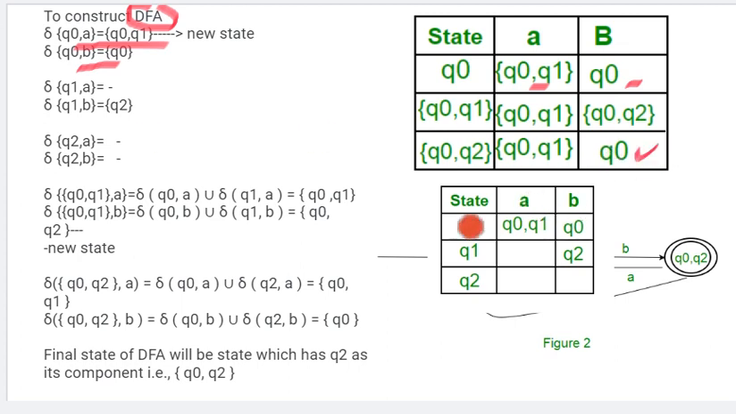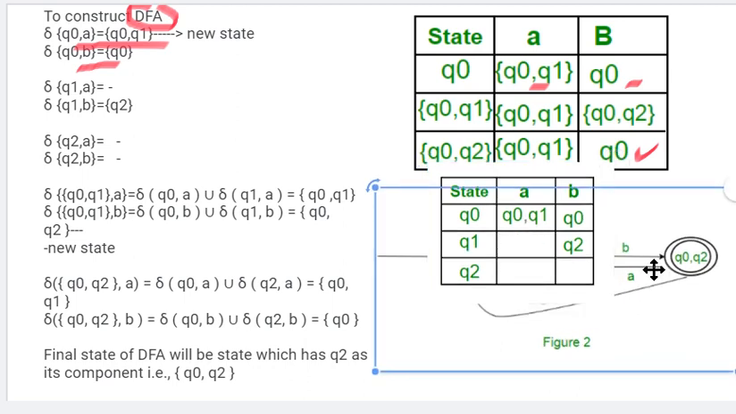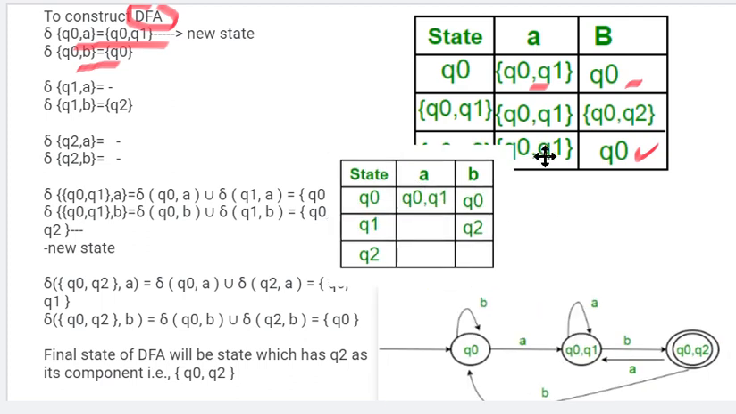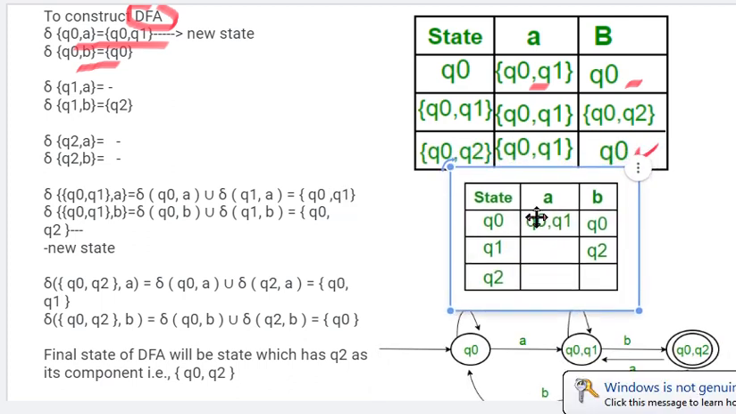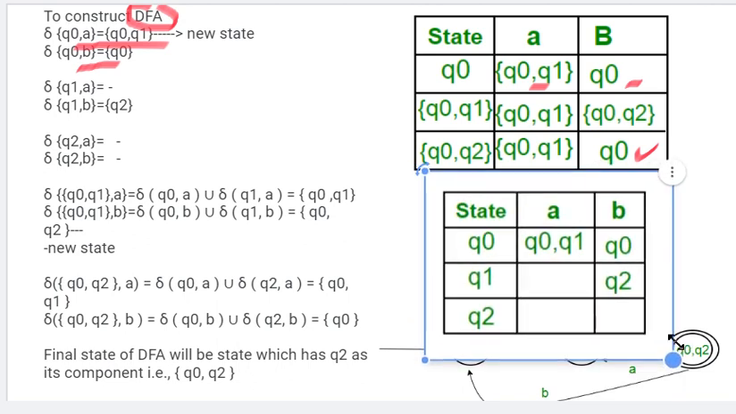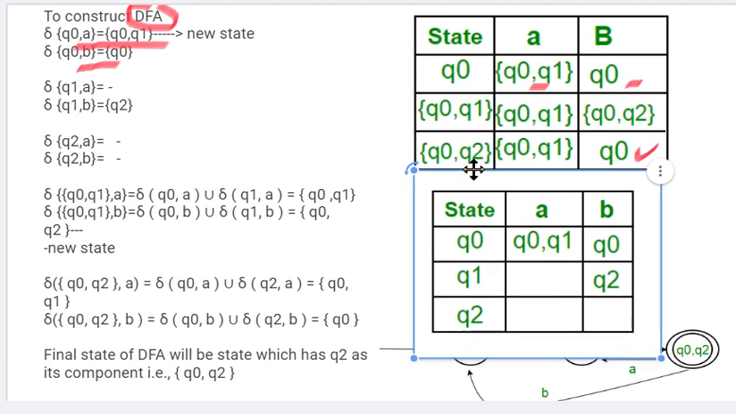So what we did is we wrote it in the tabular form. That's it. Why did we write it in the tabular form? Because this is a transition table and we need to make a transition diagram. For every state, Q0, Q1, Q2, we already had them.